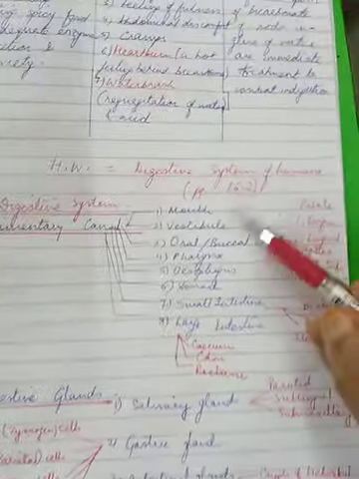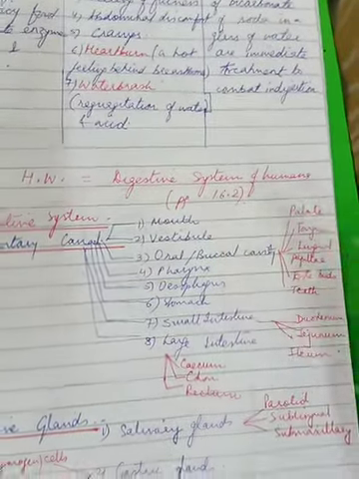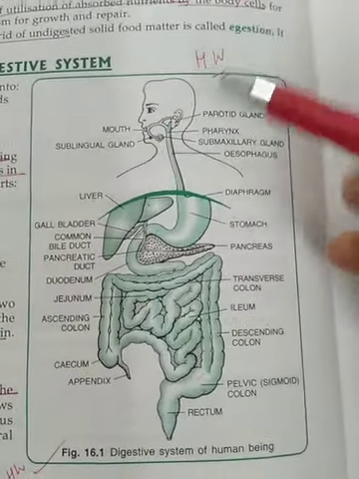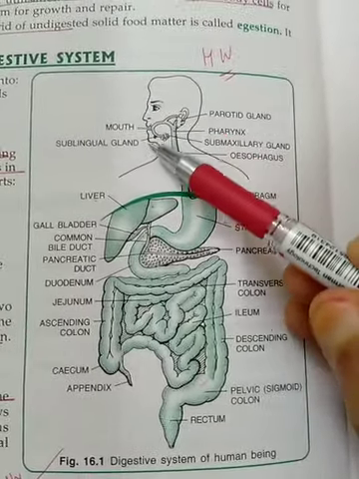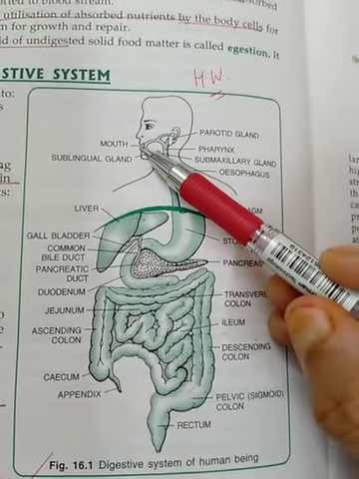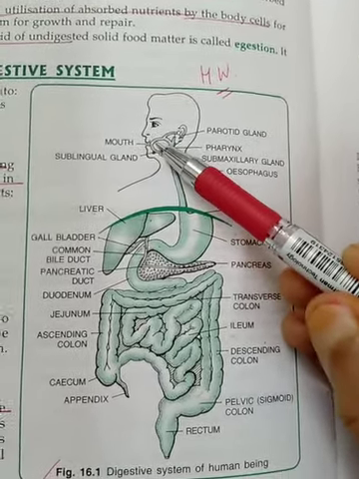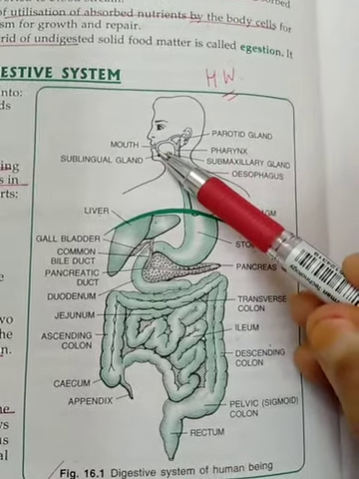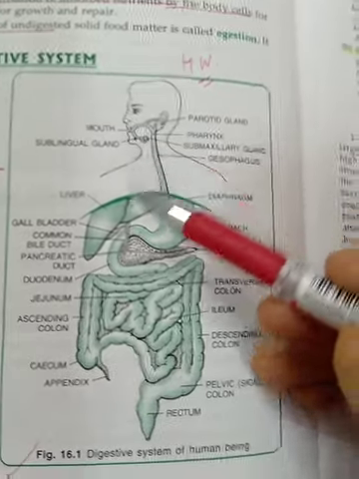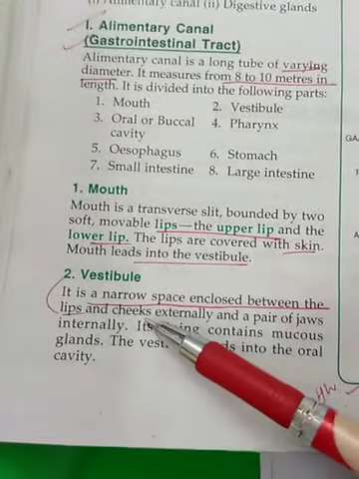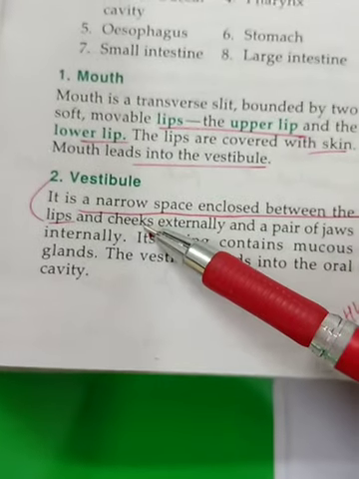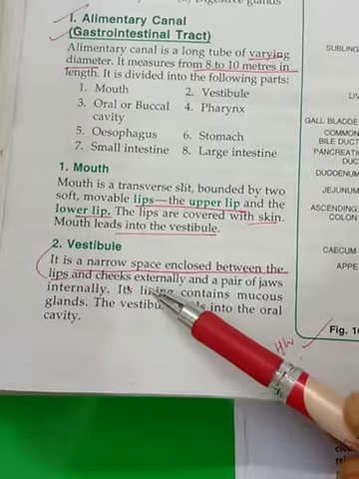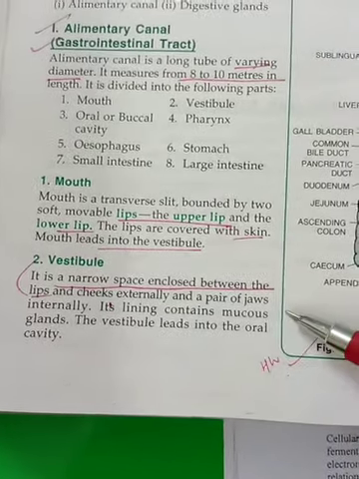So let us begin, children. The first heading, mouth, followed by the vestibule. If we look at this diagram here, the digestive system, then mouth is a transverse slit which is bounded by the upper and the lower lips. Mouth leads into vestibule. Vestibule is a new word for you at this stage. It is the narrow space between the lips and the cheek. Vestibule is a very narrow region. Now you can feel it with your tongue. That is the region between the lips and the cheek externally is what we call as vestibule.